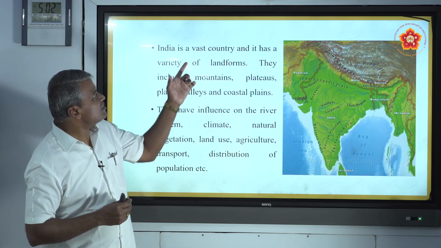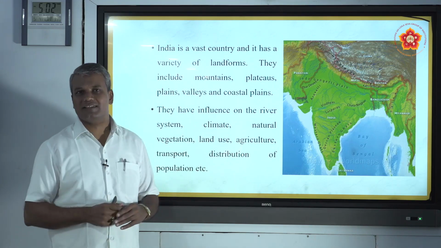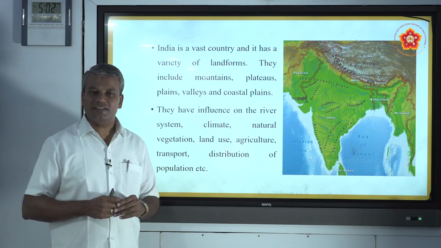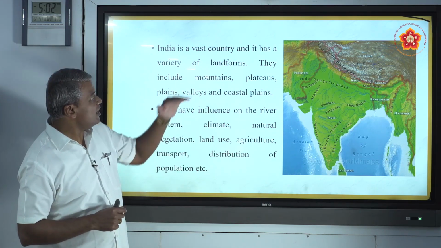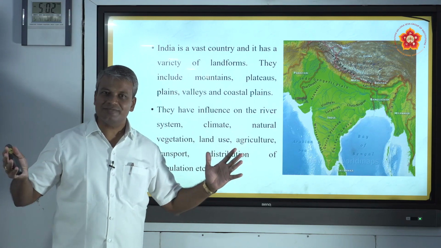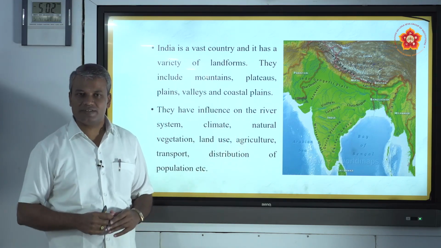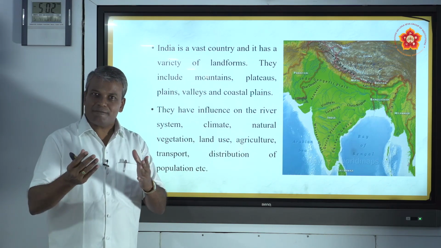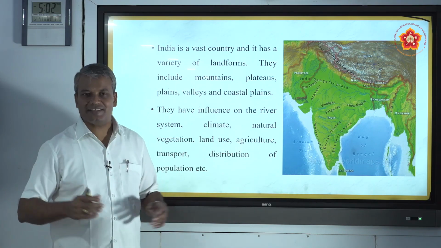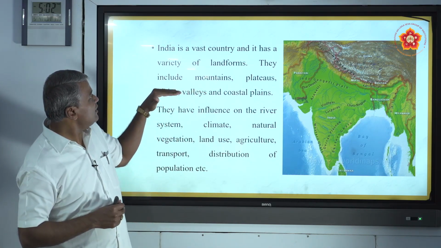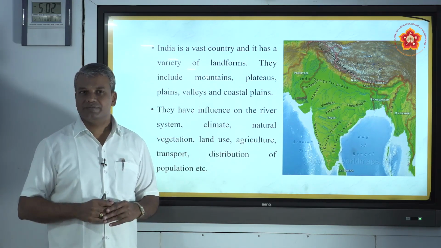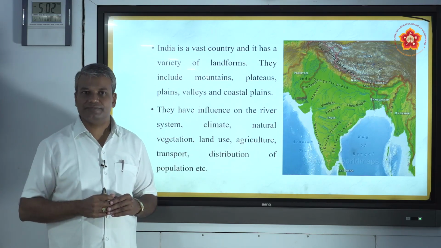So, India is a vast country. It is the 7th largest country in the world. It is having the area 32 lakhs 87,263 square kilometer, and it has a variety of landforms. Mainly the mountains, plateaus, plains and so on. They include mountains, plateaus and plains, valleys and coastal plains. Varieties of landform can be seen in India.